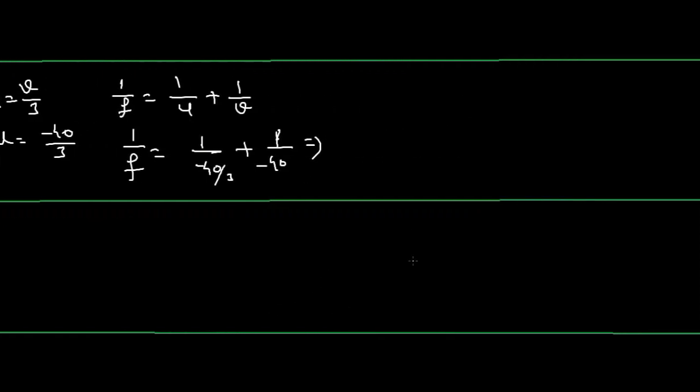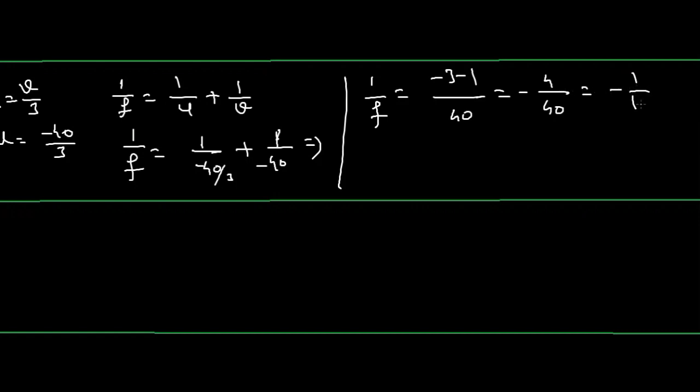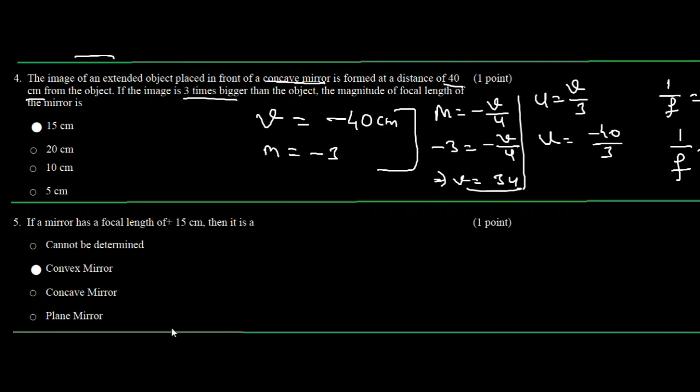The LCM will become 40, and 1 upon f is equal to minus 3 minus 1 divided by 40, so it will be minus 4 upon 40, which makes it minus 1 by 10. So f will be minus 10 centimeters. So the focal length of the mirror will be minus 10, and the magnitude, 10 centimeter, will be the correct answer.